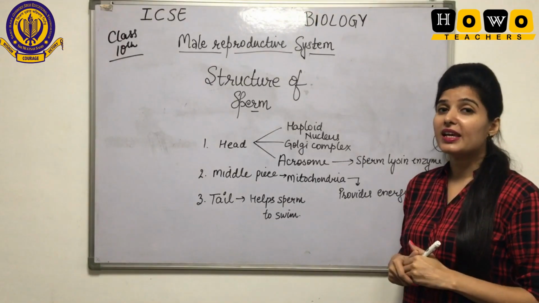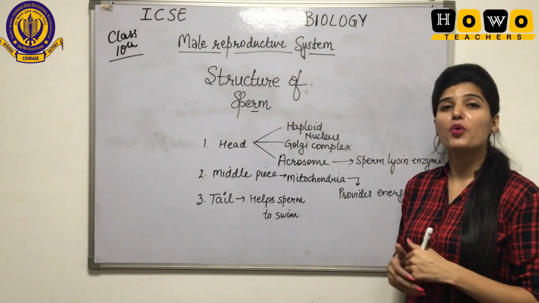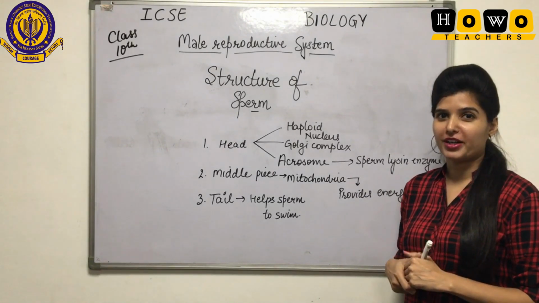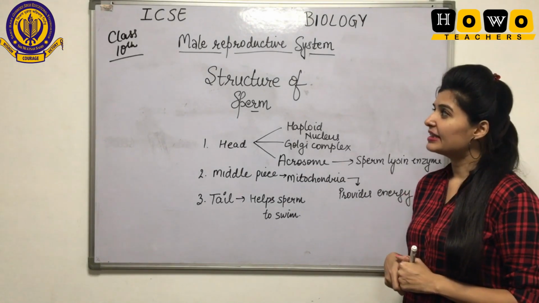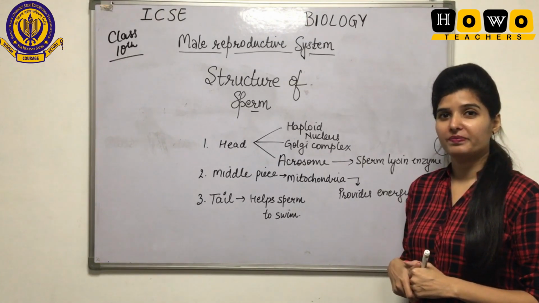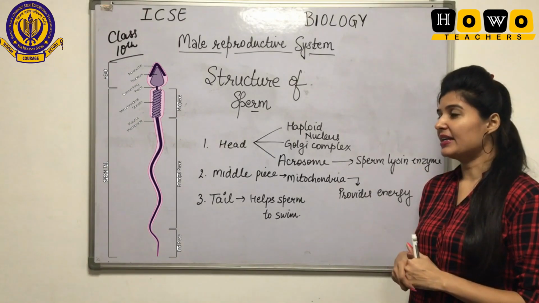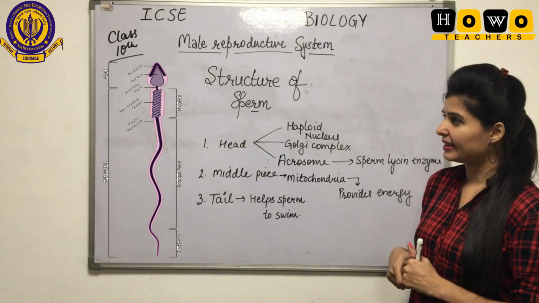So students, now let us see the most important but the last part of male reproductive system, that is the structure of a sperm. Sperm contains three parts: the head, the middle piece and the tail.